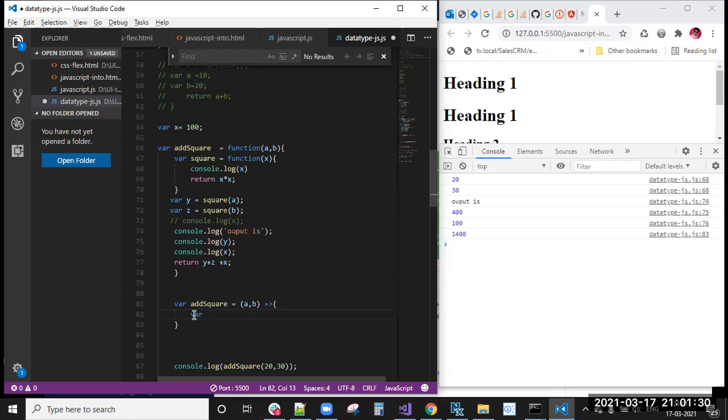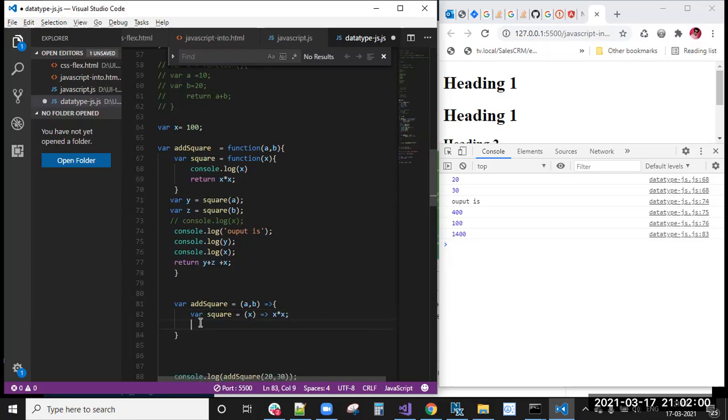And inside this also, similarly, var square equal to this syntax. And we will accept one parameter, this one. Here nothing is being done, right? Just returning x star x. Return is not required in these cases. Done.